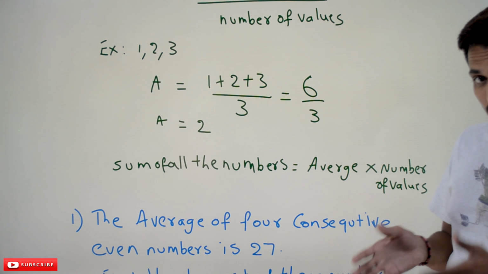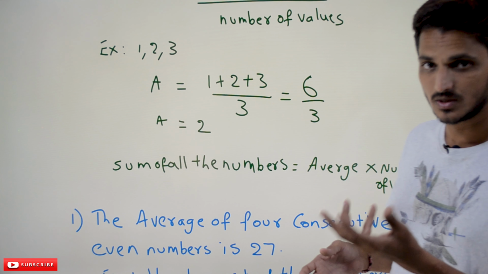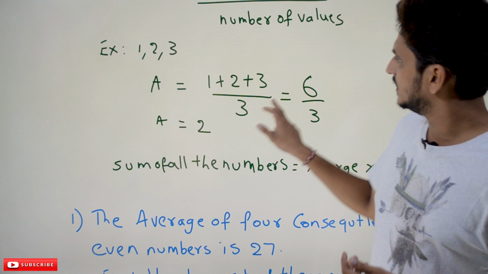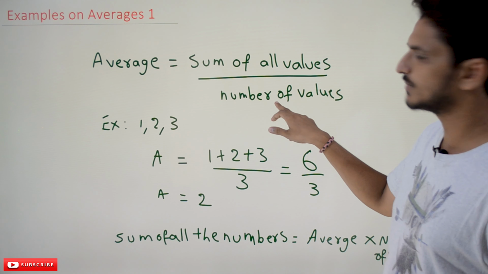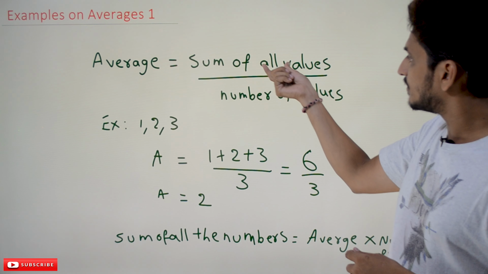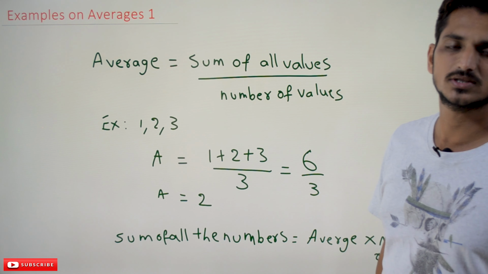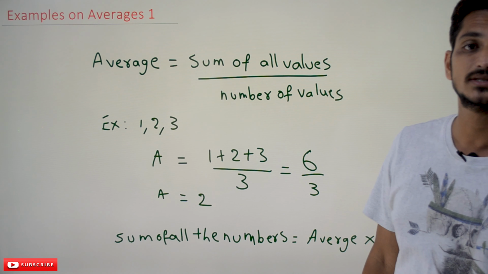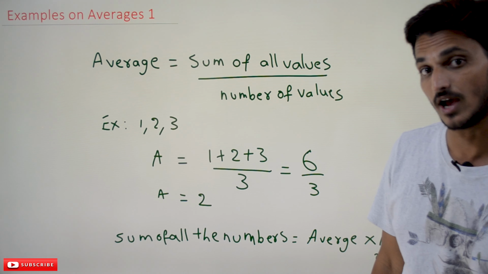But in today's class, the example we are going to discuss, this point is very important to understand. Average is equal to the sum of all the values divided by the number of values. If you take the number of values to the opposite side, average multiplied by number of values gives the sum of all the values.